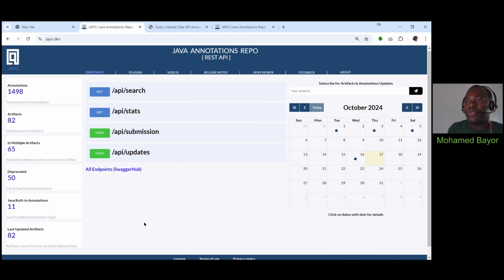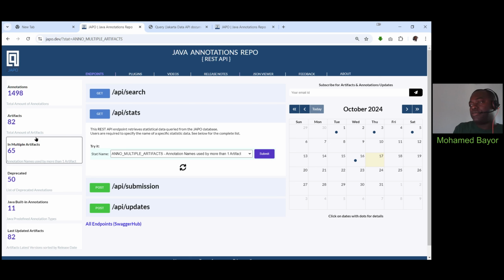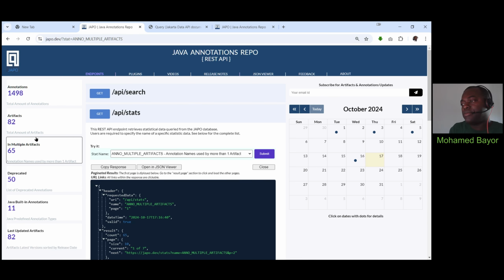Some of the important ones here are the list of all annotation names used by more than one artifact. So that means we just saw the case now of query and qualifier. Those are annotations that are in more than one artifact.